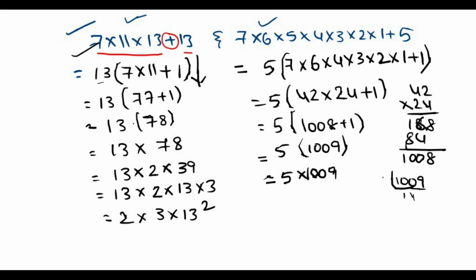We do not necessarily need to find the prime factors of 1009. In this way we conclude that the product of two numbers is a composite number. So we conclude that the given two numbers are composite numbers.